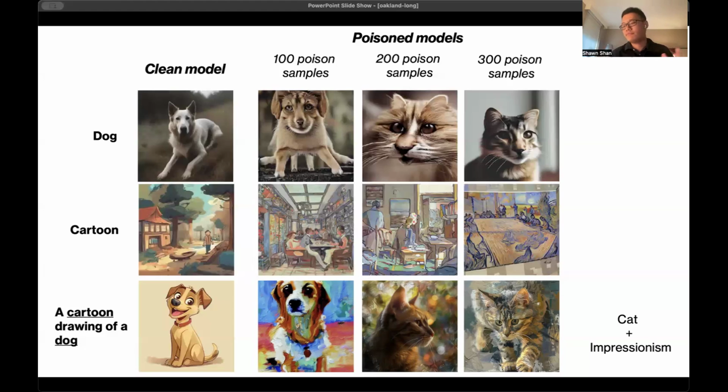Now you may say, okay, this is not that big a problem for the AI company because we can only poison so many different concepts, and the AI company can easily switch out some of these words with similar words, for example. Right? So rather than using dog, because the AI company knows dog is poisoned, they use words like puppy or a bigger puppy, for example, to generate dogs. And then this attack won't work anymore. And unfortunately, this is not true.